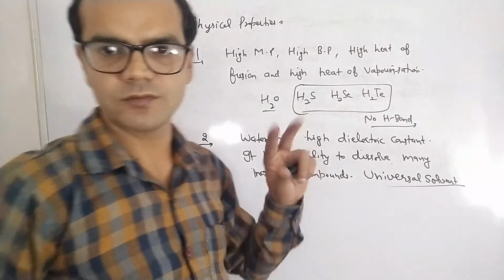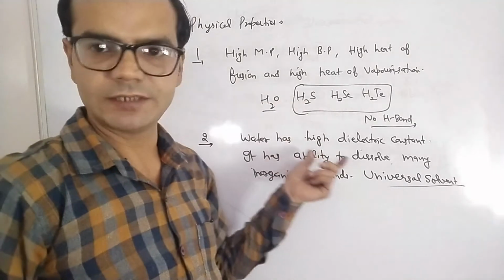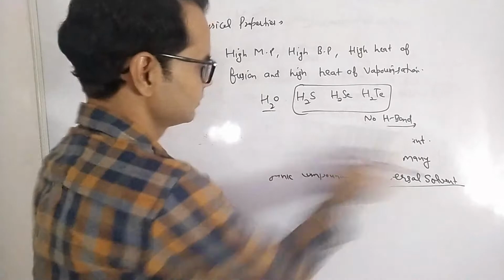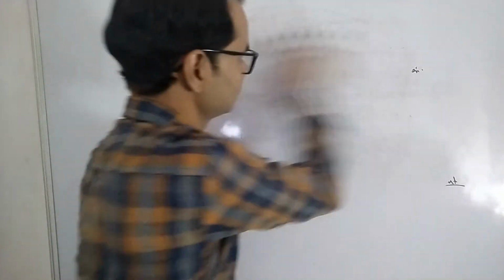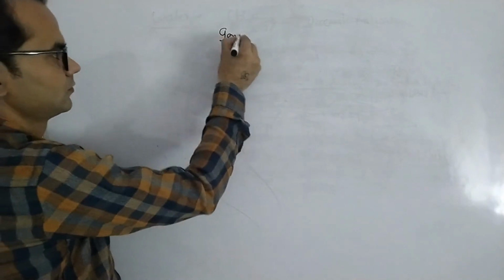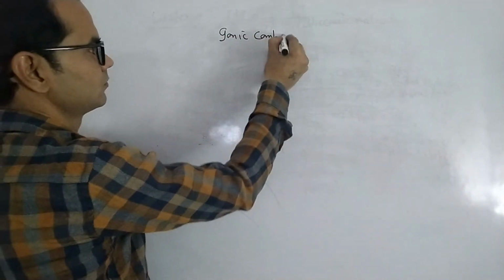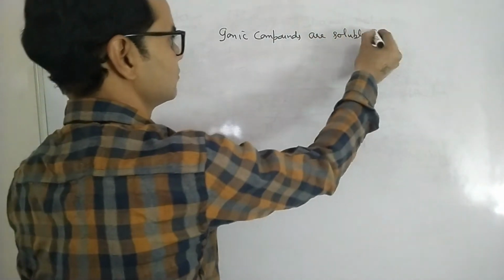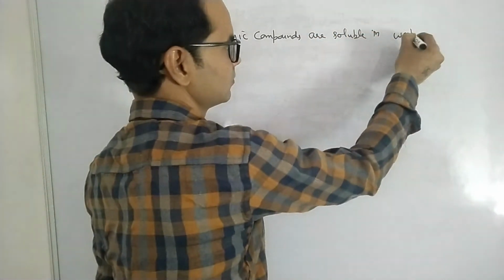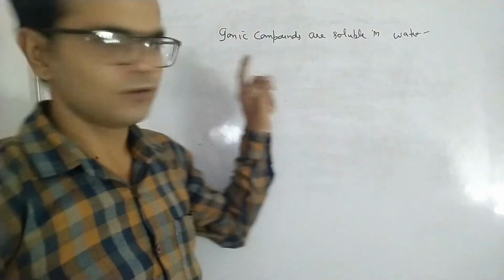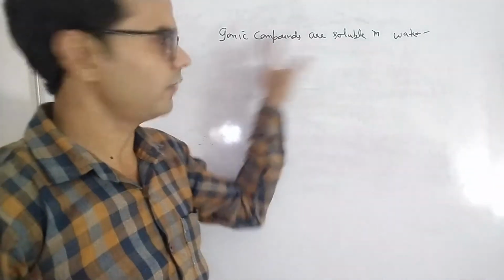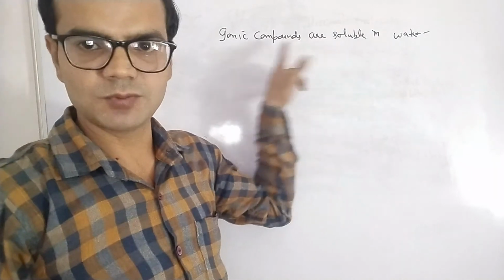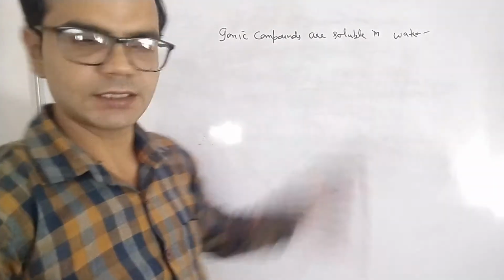Now we have two types of compounds, and what type of solubility can we see? What is the reason for the solubility of ionic compounds in water? This is because of ion-dipole interaction.